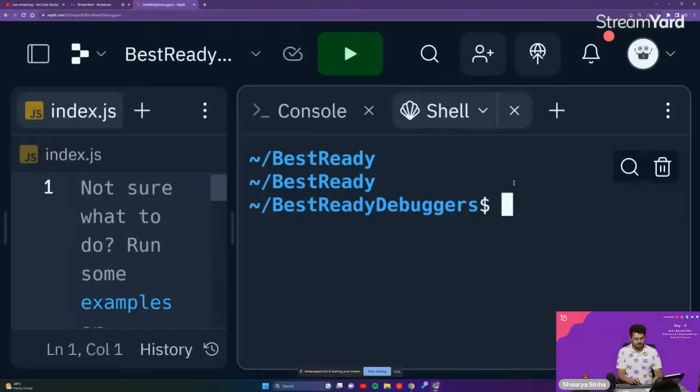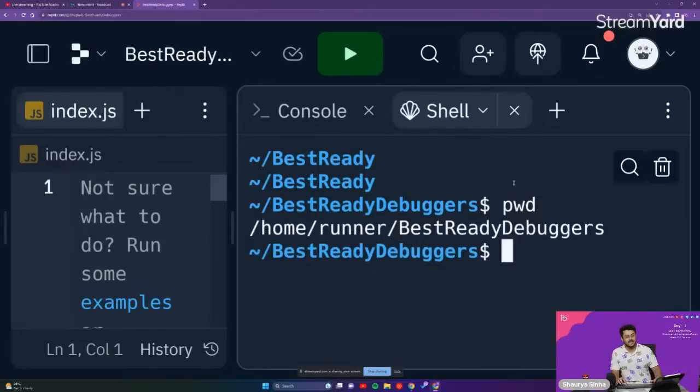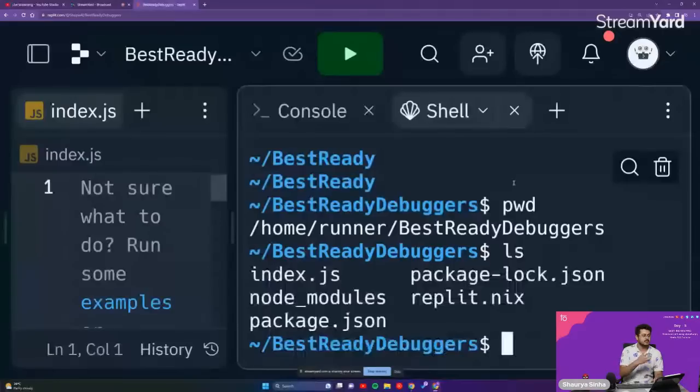We'll do a pwd right over here, present working directory. If I do ls, you are able to see index.js, node_modules, package.json, all these things are present. I'll create a new folder right over here, guys, called intro to express. Could you guys let me know what is the command for creating a new folder called intro to express?